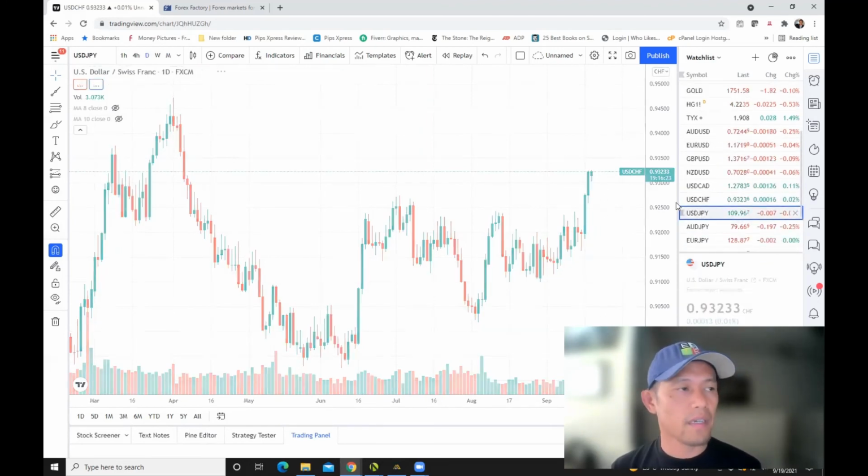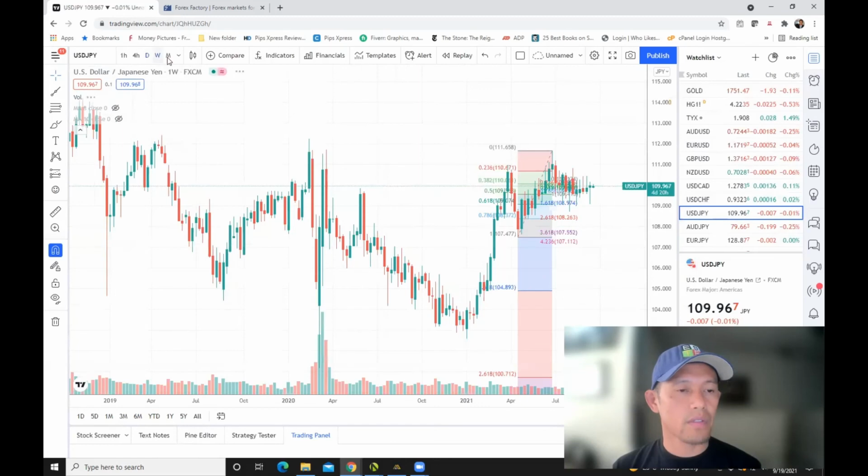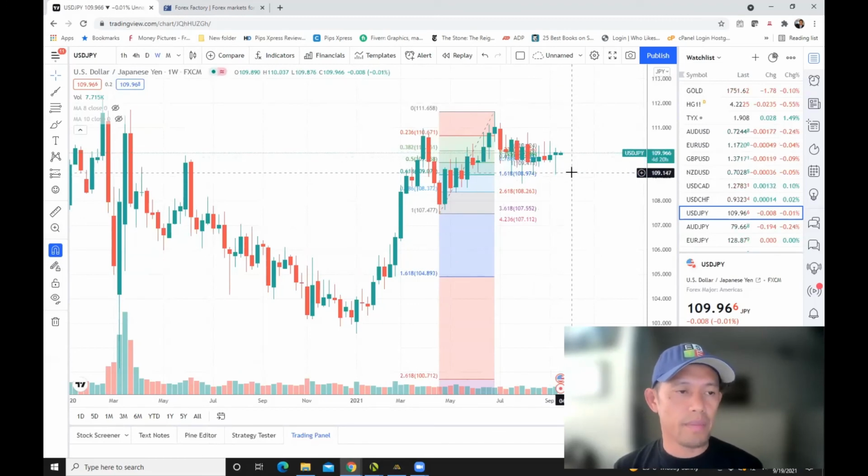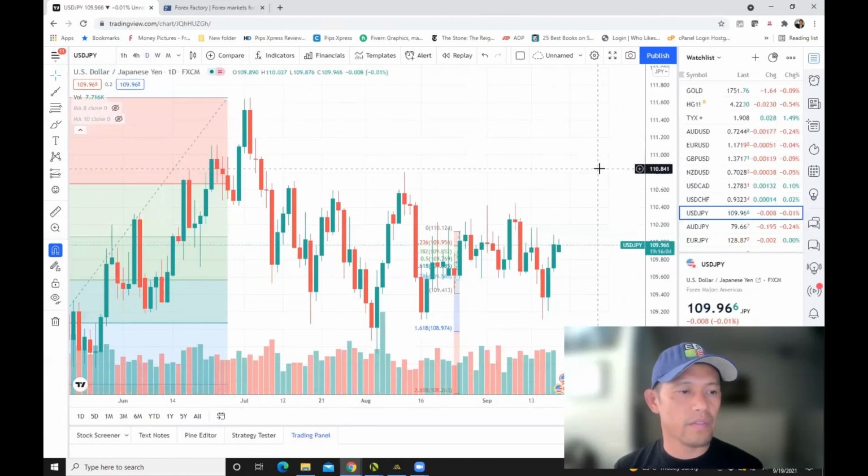Last but not least, dollar against Japanese yen, based on a weekly time frame, created a hammer. So I'm still very bearish with this as well. Not as good from a consolidation standpoint. A lot of very bearish candles. There's a possibility that this will head back around that 109. Just be aware though that it's also still very bullish from this point of view.